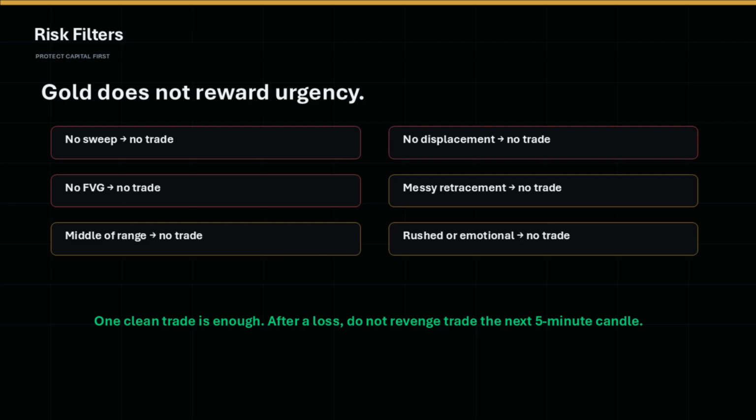If there is no sweep, there is no trade. If there is no displacement, there is no trade. If there is no fair value gap, there is no trade. If the retracement is messy, skip it. If price is in the middle of the range, skip it. If you feel rushed, late, or emotionally attached to a direction, step away. One clean trade is enough.